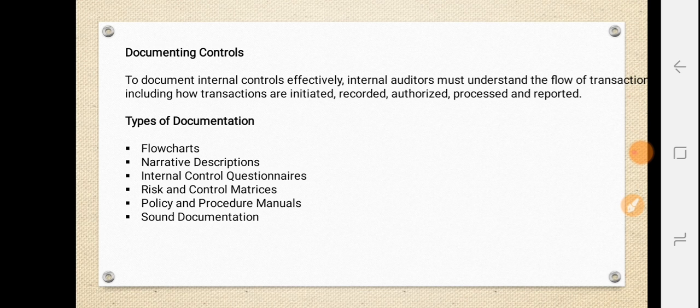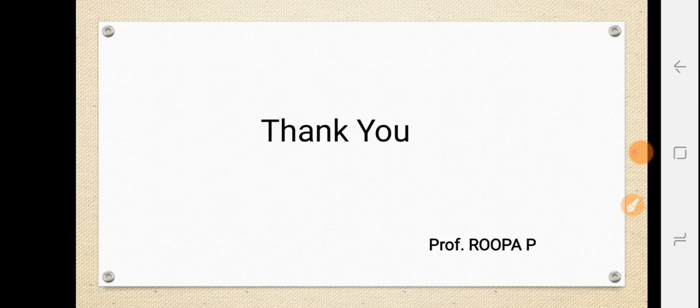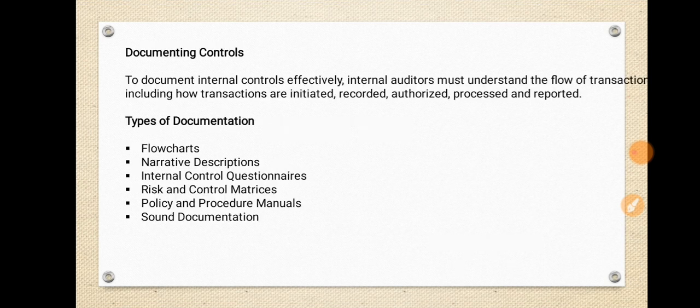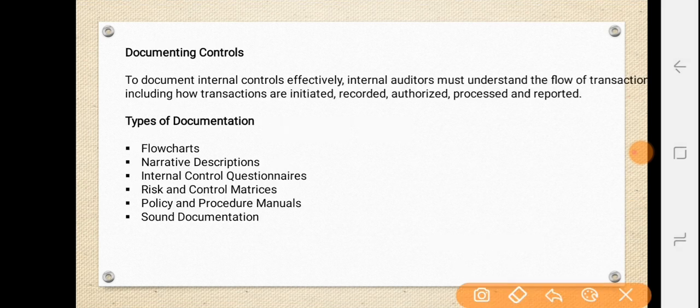Okay, the auditor must also identify and document the risks within the process, including fraud risk, and identify and document the controls that should be implemented by management to manage that particular risk.